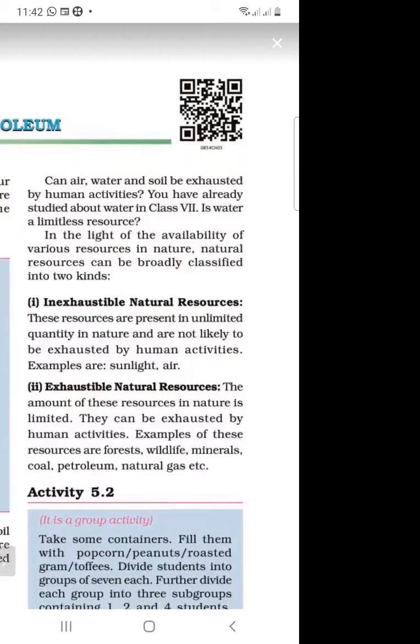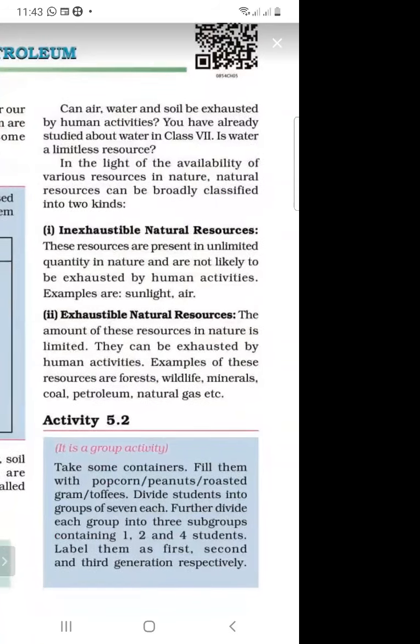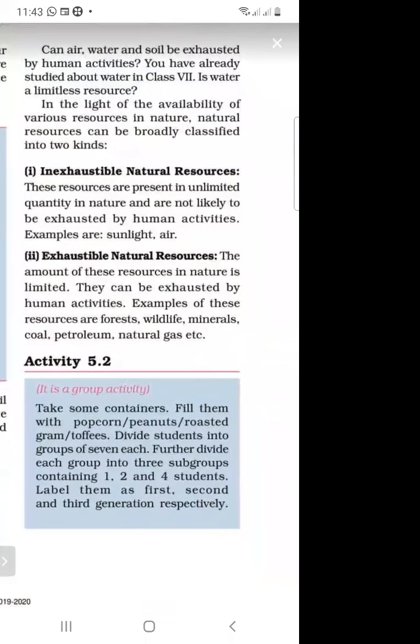What are examples of exhaustible natural resources? Forest, wildlife, minerals, coal, petroleum, and natural gas. These are called exhaustible natural resources. Next is activity 5.2. This is a group activity.